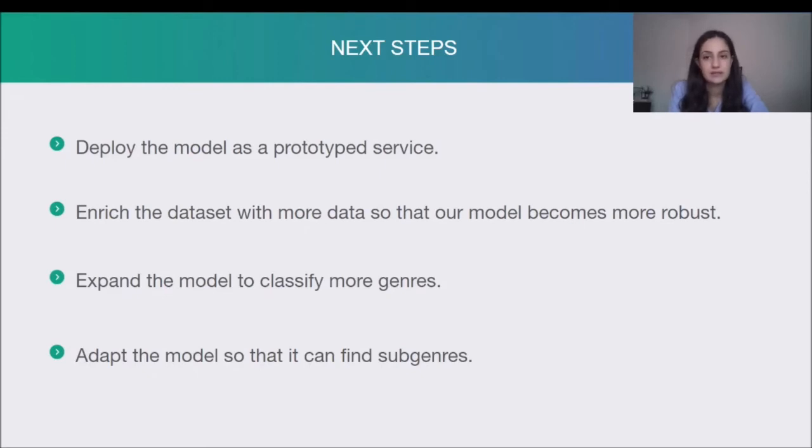By doing that and adding more data to the training process, we can also expand the model to be able to classify more genres. Finally, we can adapt the model so that it can find subgenres. For example, it can be able to identify the different genres of pop or the different types of rock.